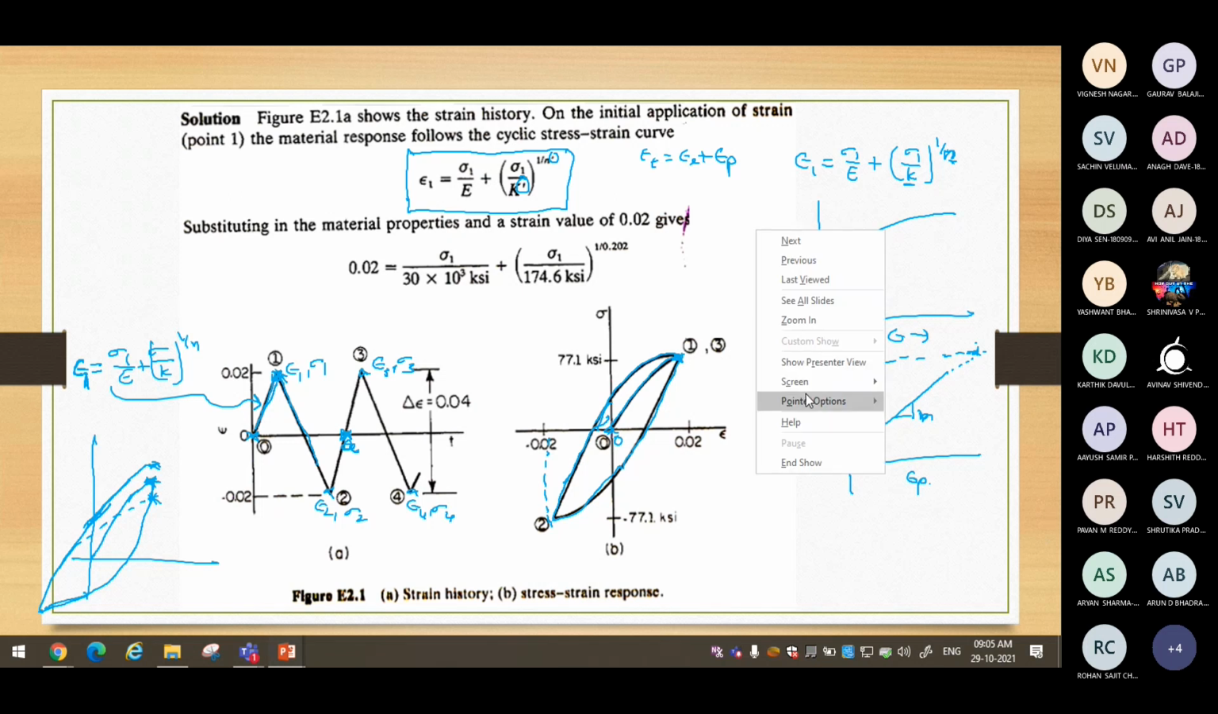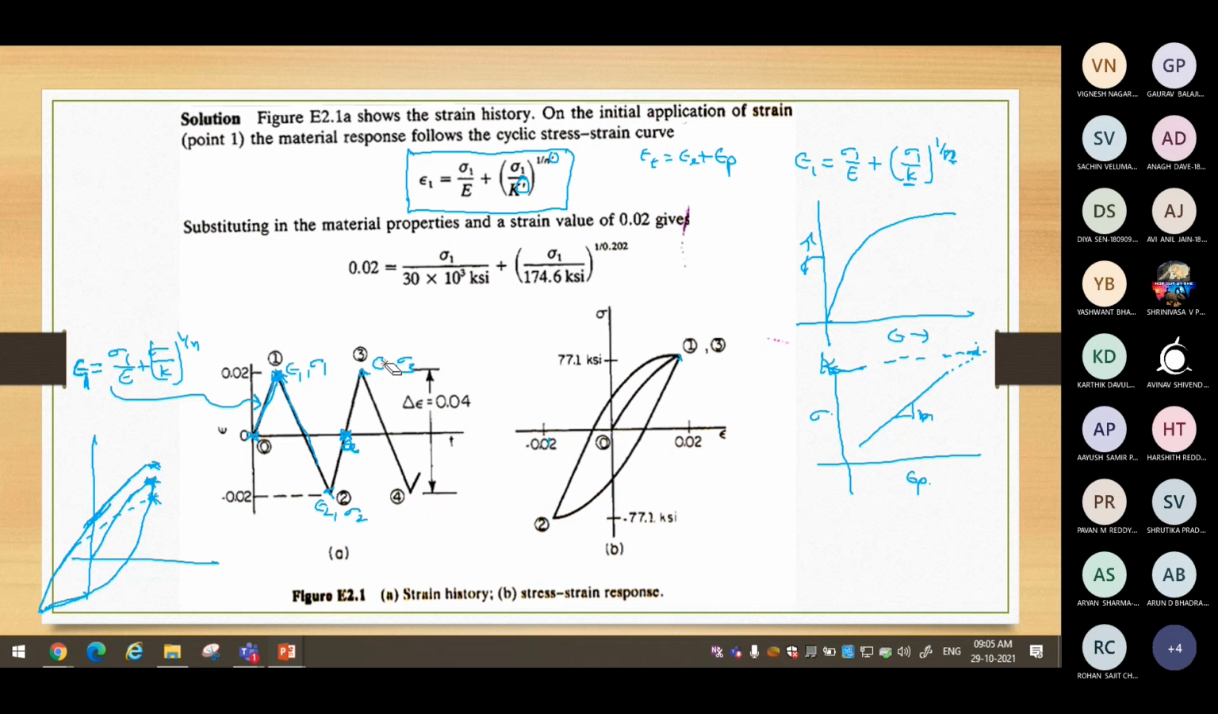Let us erase this writing. Does anybody have any confusion till now about what I have explained? Or have you followed all the things? Let me erase this, then we'll look into the solution.